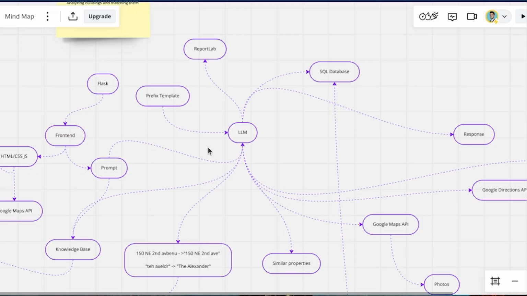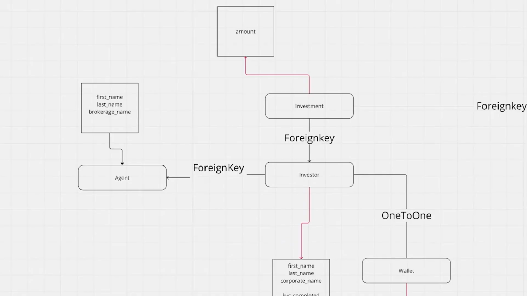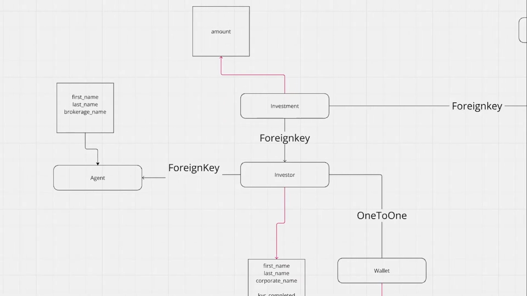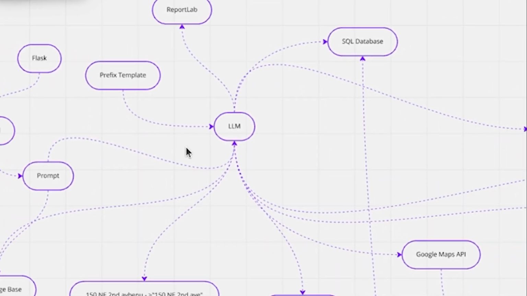Luckily, I found a technique that makes this easy: mind maps. Whenever I get assigned a new project, I will volunteer to create a mind map. Whether it's a database map for backend projects or a feature map for AI or front-end projects, this is a visualization of how all the different parts fit together and interact. And it has so many advantages.